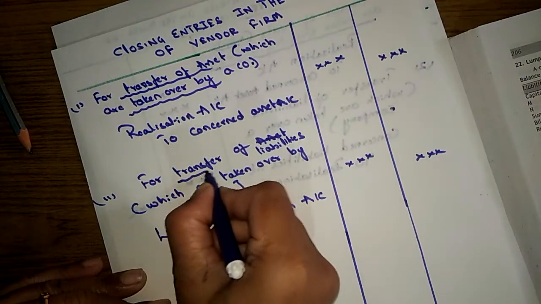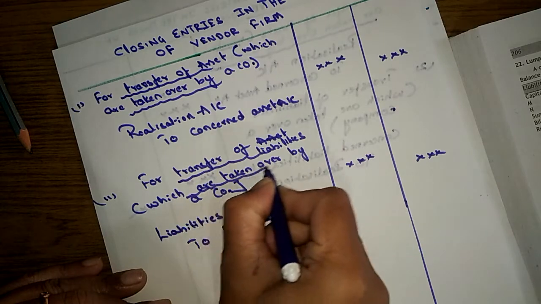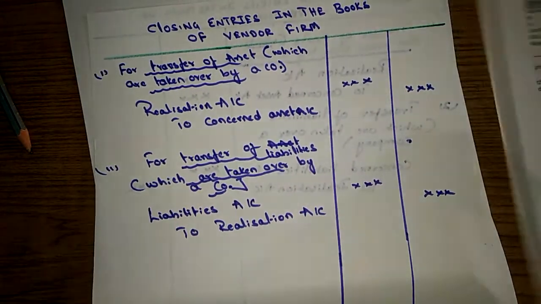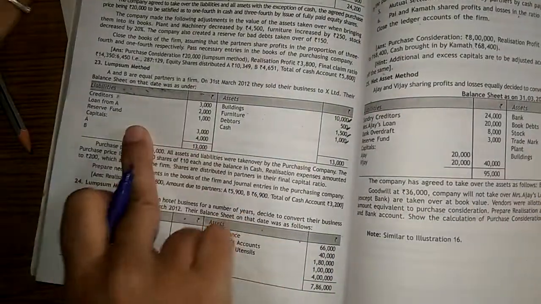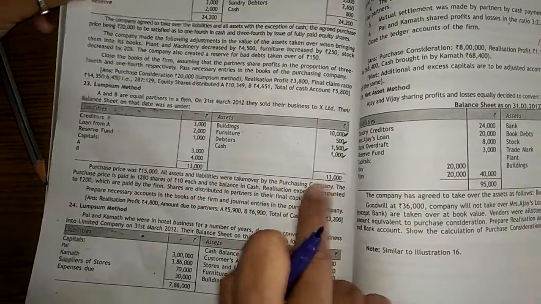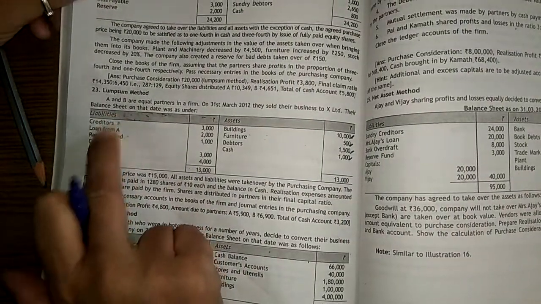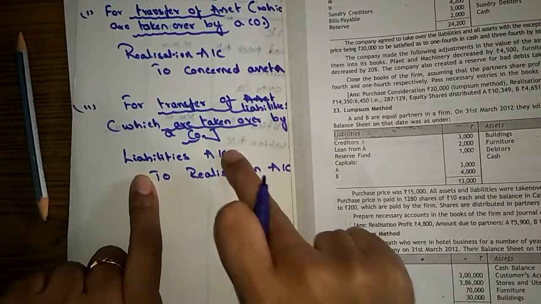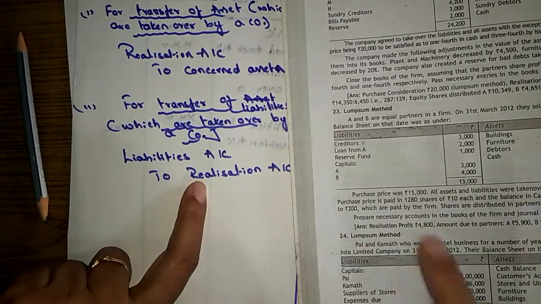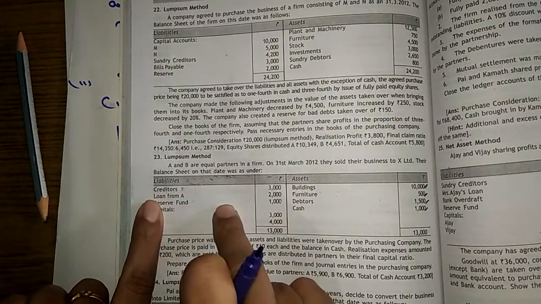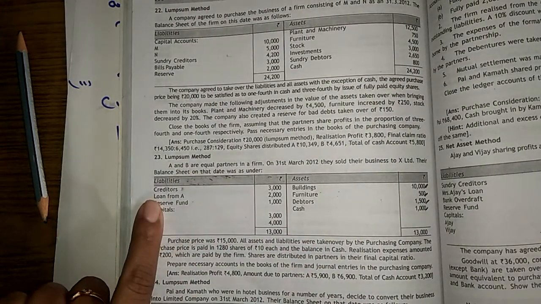Okay, so here if you see in this example, we transferred all the assets. Now it's time to transfer all the outsider liabilities. So liabilities account debited to realization account. So we are closing liabilities also by transferring it to realization account.